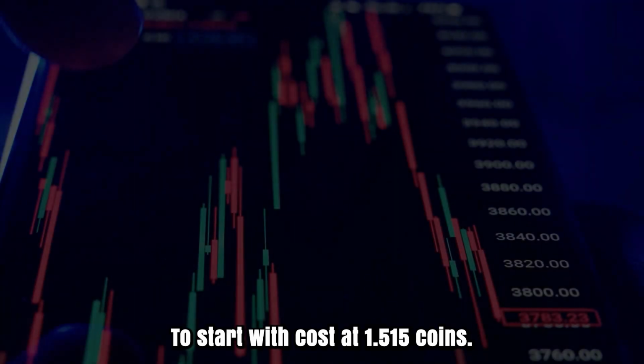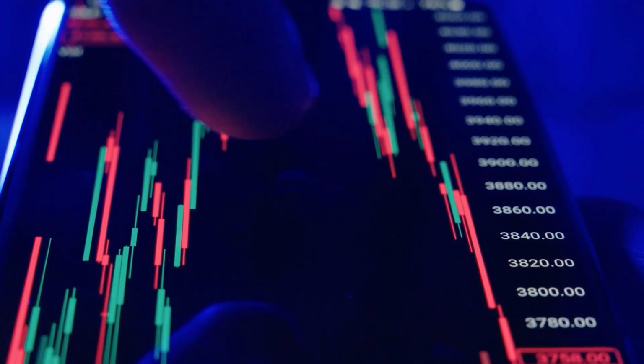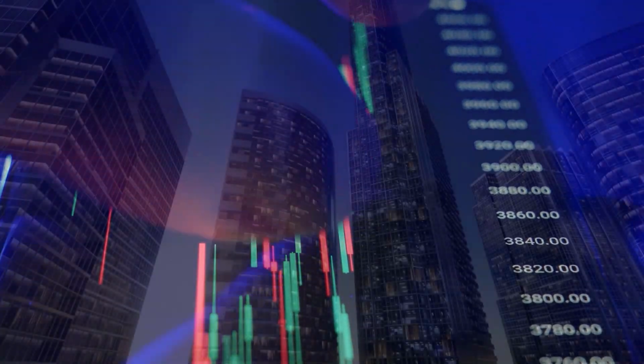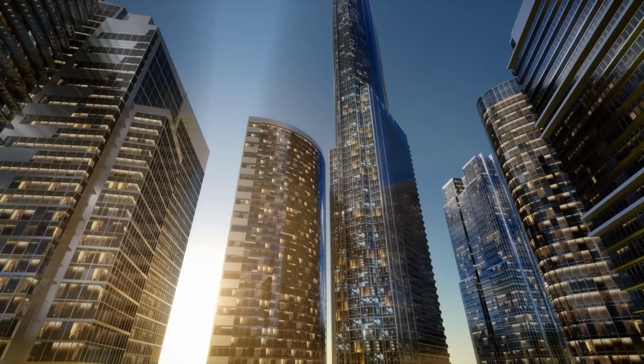Exorbitant cost Jibber while low 1.408. The found the middle value of cost Jabber. The USD to Doge Jibber toward the month's end 1.515, change for February 0.0%. USD to Jabber expectation for March 2027.